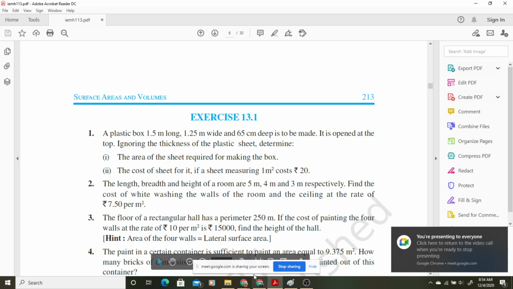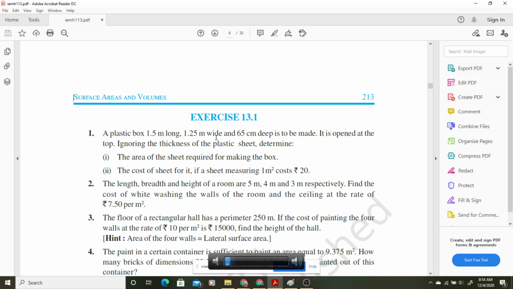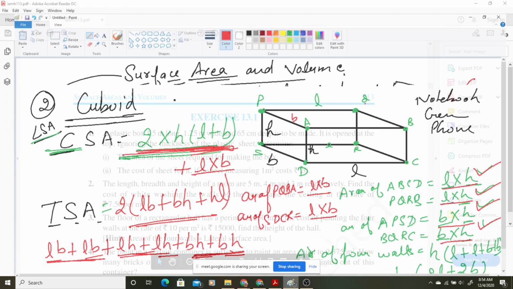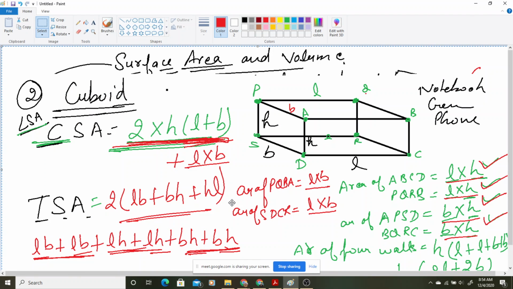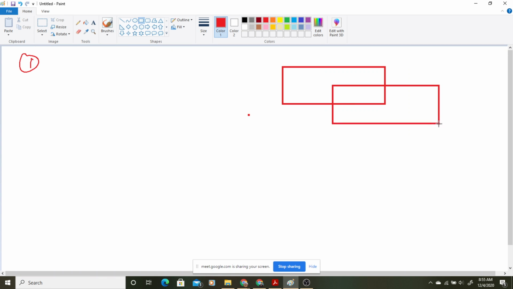Now just see this first question we are having. A plastic box 1.5 meter long, 1.25 meter wide, 65 centimeter deep is to be made. ठीक है, एक बॉक्स बनाते हैं. Let us make a box. This is the question. Okay, suppose this kind of box we are making.